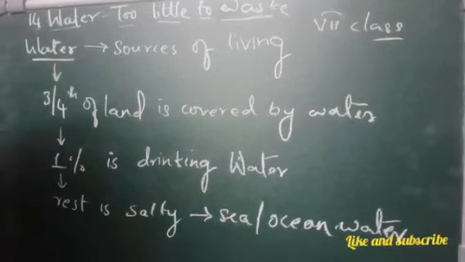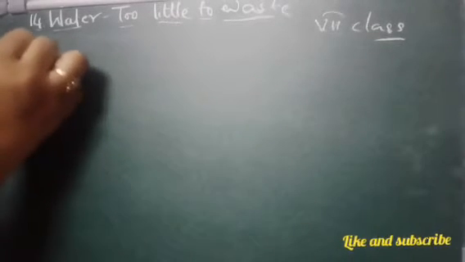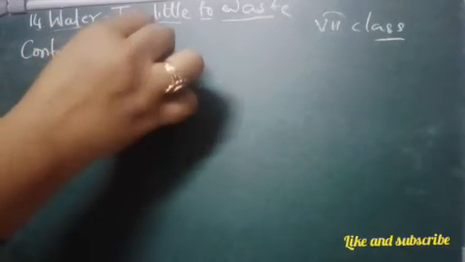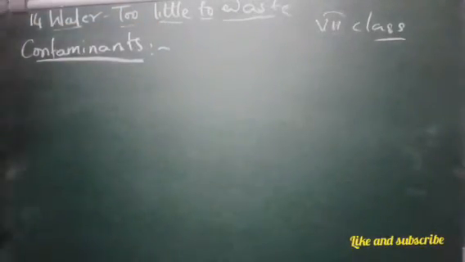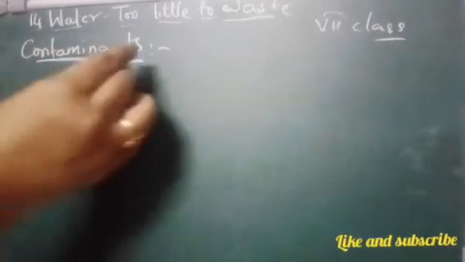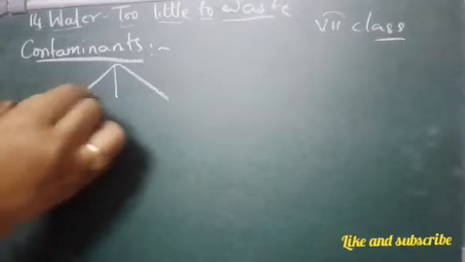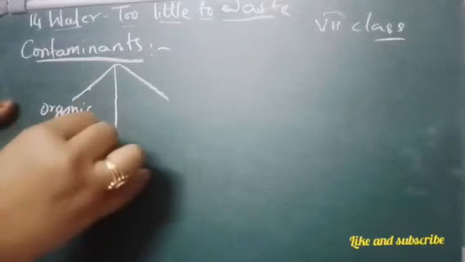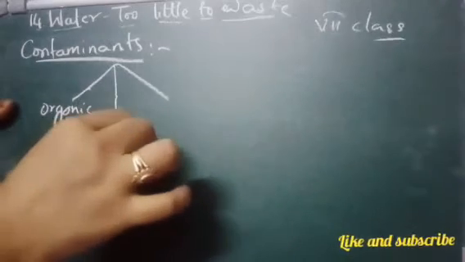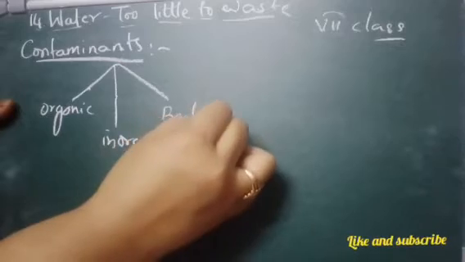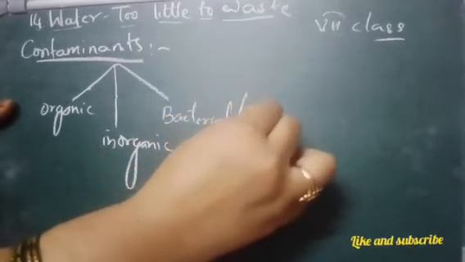Next, we have even learned about contaminants. Contaminants are the substances which spoil the water. And these are again of how many types? I said 3 types. That is organic, inorganic, and bacterial or microbial, right?